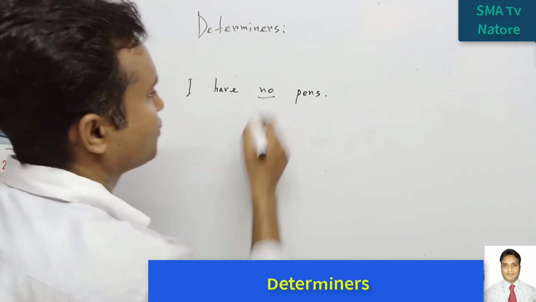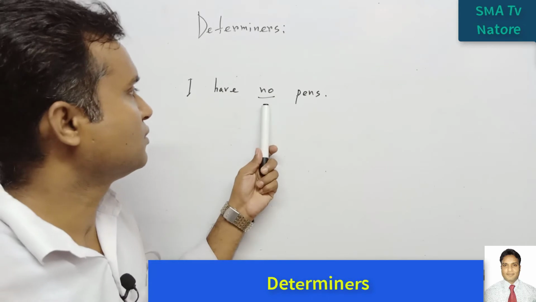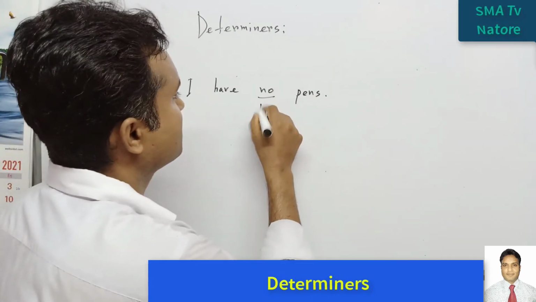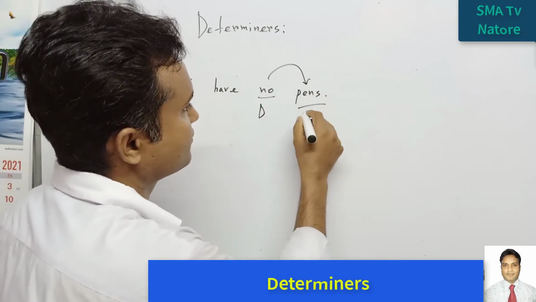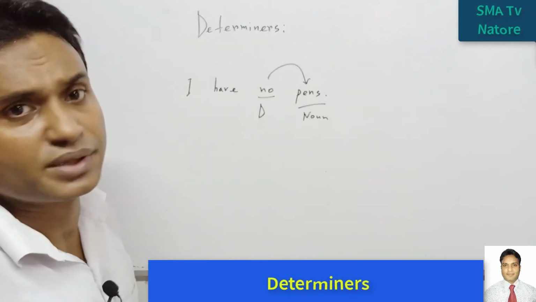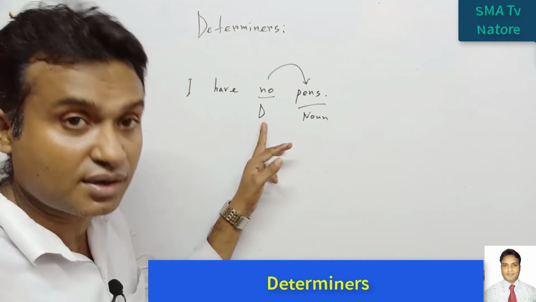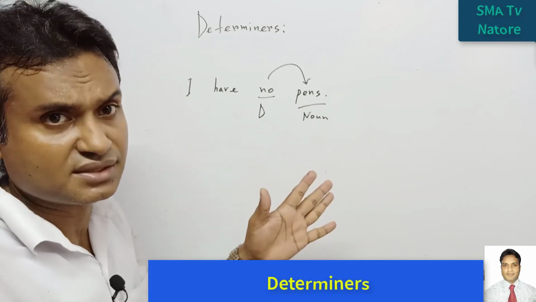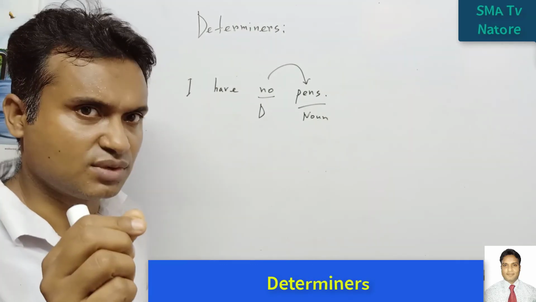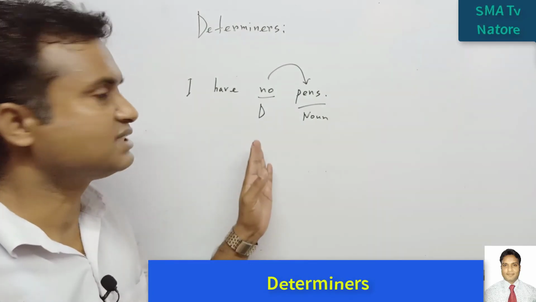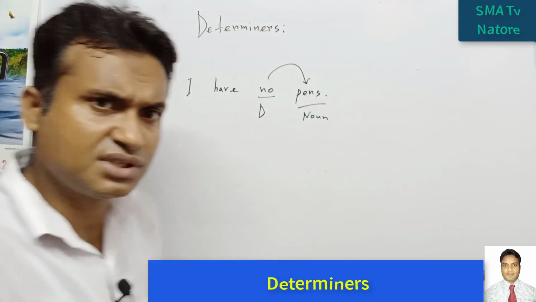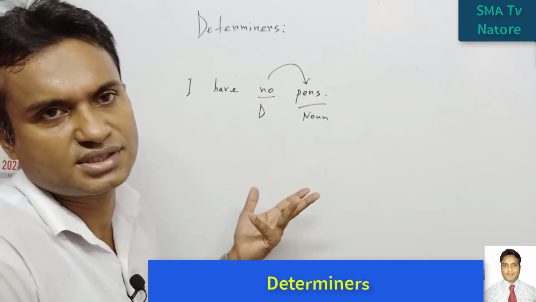Pens. Here, no. So this is also the modifier. Why? Because this determiner is modifying this word, the noun. So in this case, how many pens? No pens. So this is giving the number of the pens, how many. So this is the measurement, but it is not clear how many actually, 1 2 3 4 5, but it is giving that it is less than 1. It may be 2, 3, 4 etc., no problem, any number it may be.